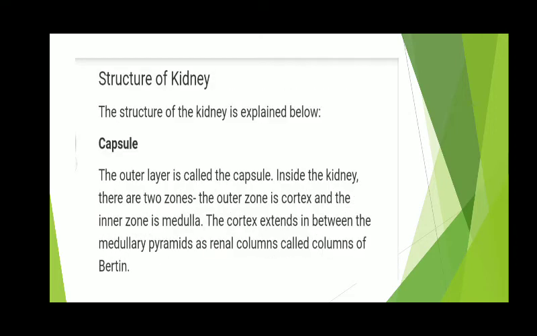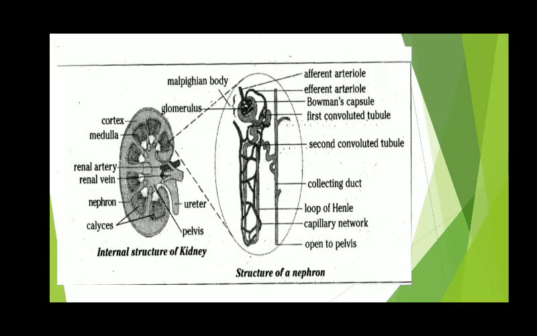Here is a kidney which has been cut open to show its inner structure. Each kidney is made up of a large number of excretory units known as nephrons.